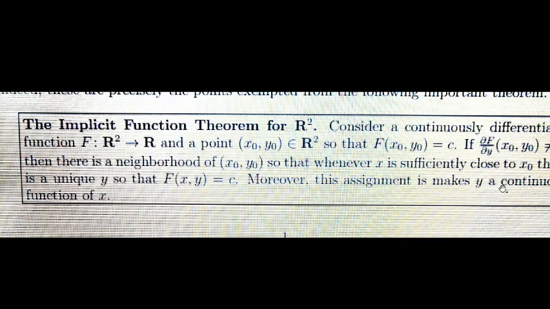Moreover, this assignment makes y a continuous function of x. It means that we can write y equal to f of x as a continuous function of x, provided ∂f/∂y at that point should not vanish. So if it vanishes, it's not possible.